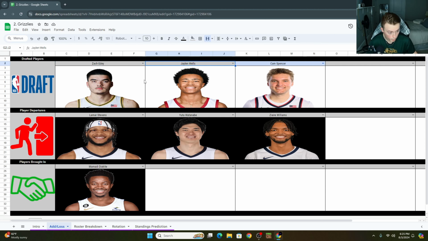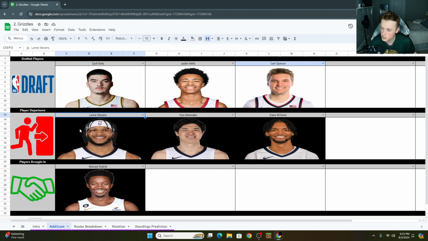They also took Jalen Wells in the second round, who's a lengthy, athletic wing. Going to be a developmental project for them. They also took Cam Spencer, who comes in and he's probably going to be a two-way player this year. Had a really good summer league. Summer league's not a good correlation of being good in the rest of the NBA, it's a completely different game, but he seems like a smart, savvy player that maybe they could turn into something down the road.